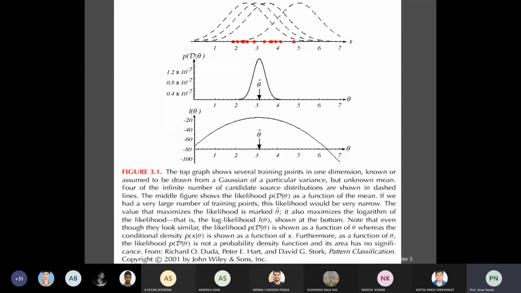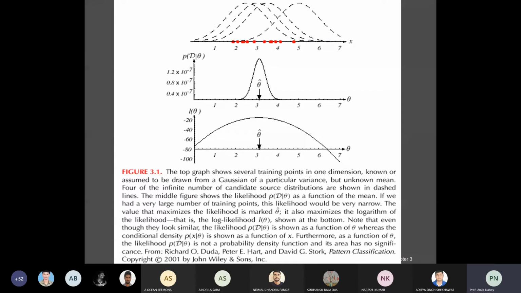But these are 4 of the infinite number of distributions shown in dashed line. So there is no particular distribution that you can extract which can describe this entire data. Suppose these are the data points denoted by the red ones, but you cannot have the exact distribution which exactly describes these data points.